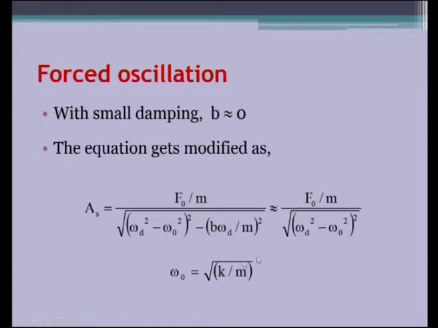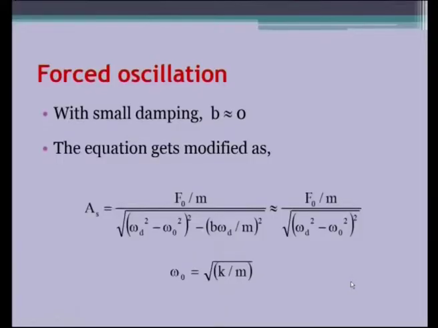Now, we have the omega naught as usual as the natural frequency. So, there are two terms present in the denominator. One is driving frequency and the natural frequency. So, it is a chase between the two frequencies, the difference, which will dominate, which is going to rule the oscillation. Is it the natural frequency or the driven frequency? There will be a competition between these two.